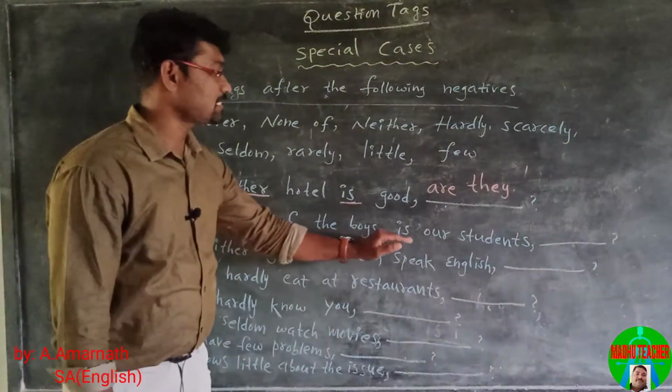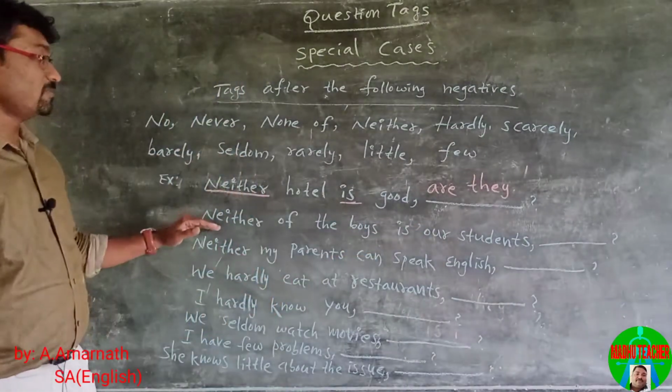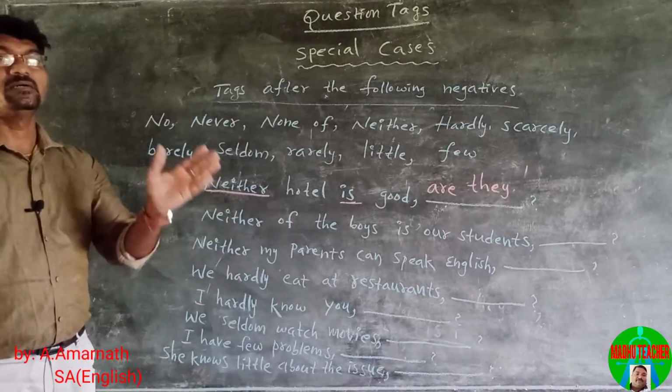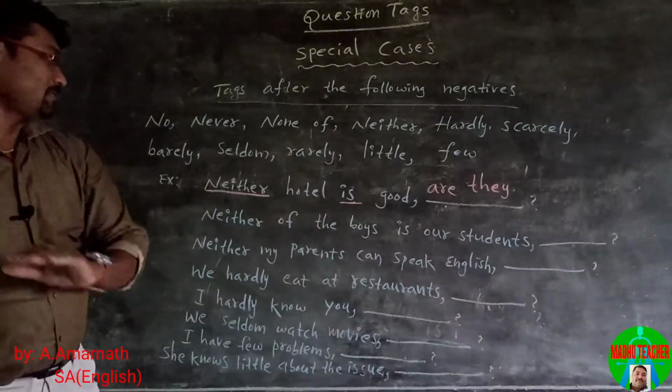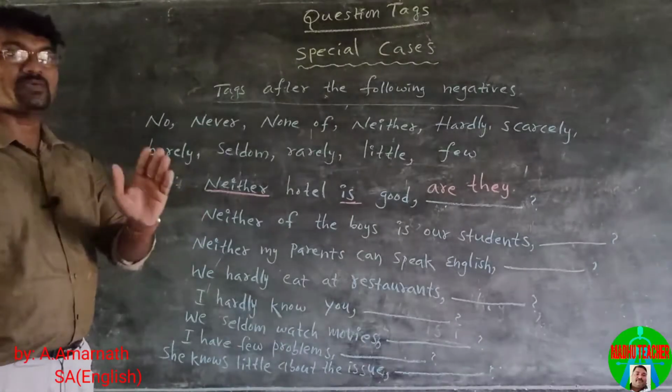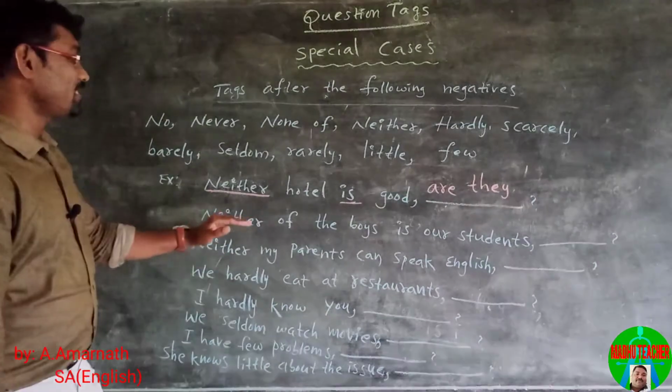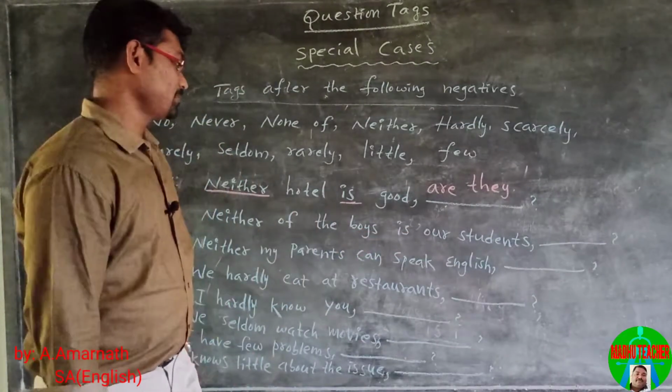Neither of the boys is our students. Neither of the boys means not this boy and that boy. Not this boy nor that boy. Neither of the boys is our students.